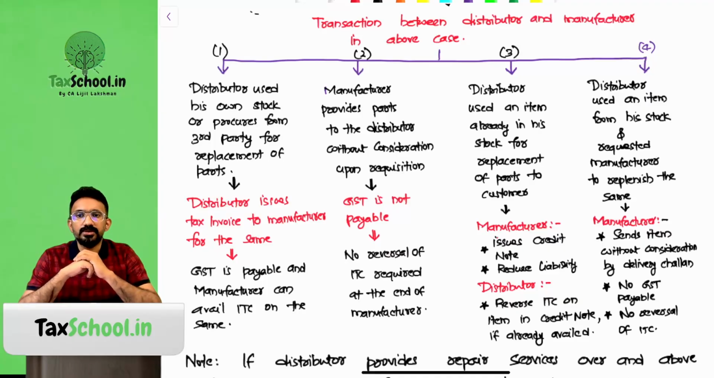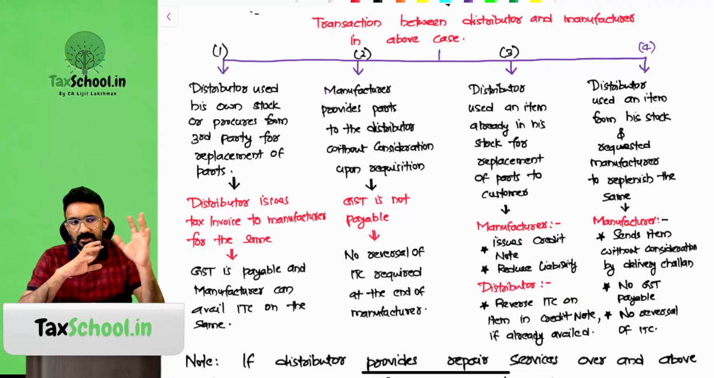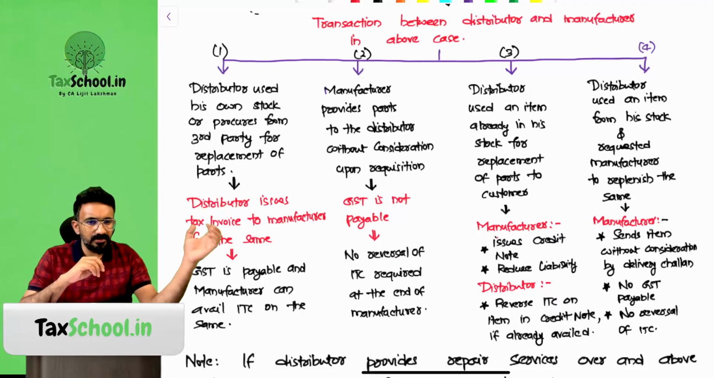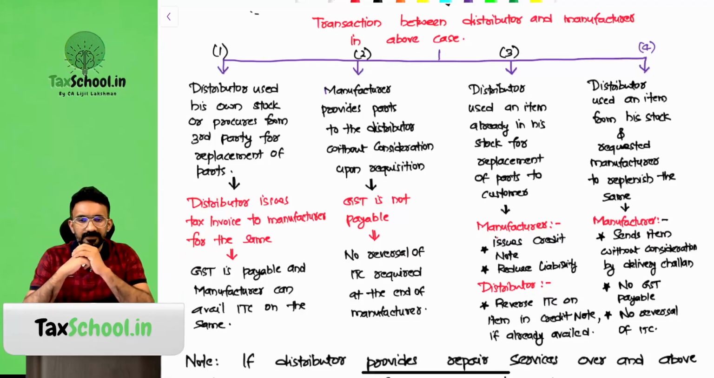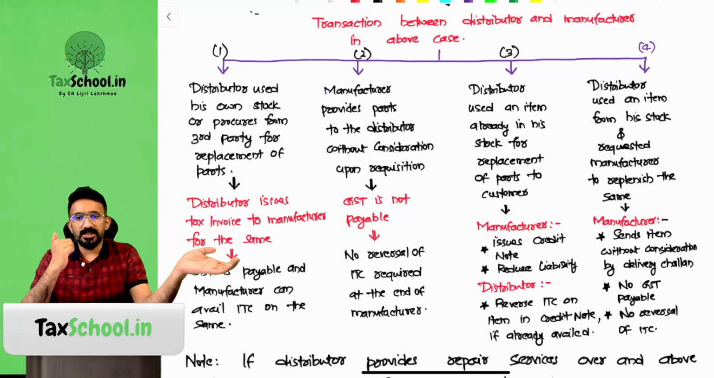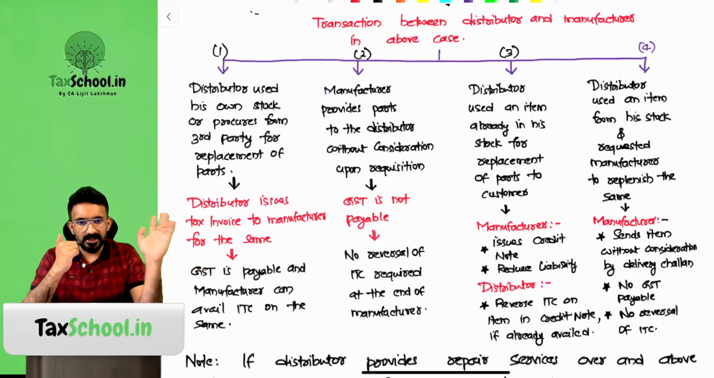Distributor used his own stock or procures from a third party for replacement of parts. The Chennai Mobiles or MyG Mobiles, they had a team sitting there. They bought from somebody, a third party, say a battery that needs to be replaced, and then replaced it. Then the distributor, MyG Mobiles or Chennai Mobiles, gave a bill to Philips saying that this much amount I incurred for replacing the parts, pay me that. That bill will contain GST. So the distributor issues a tax invoice to the manufacturer for the same. GST is payable. The manufacturer can avail ITC on the GST paid.